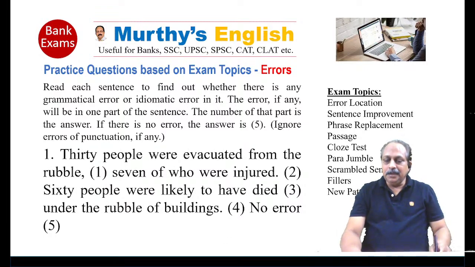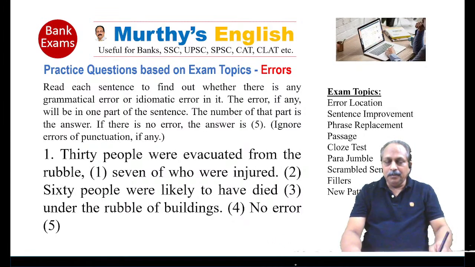So, where is the error? 30 people were evacuated from the rubble, seven of whom were injured. 60 people were likely to have died under the rubble of buildings.